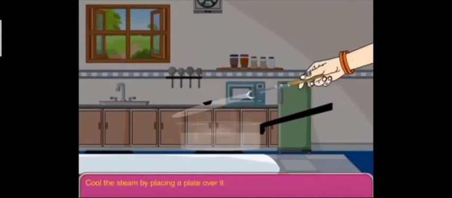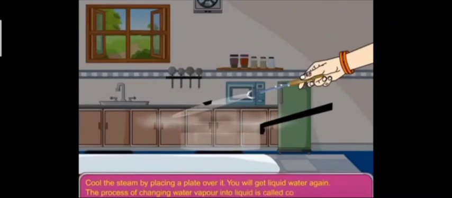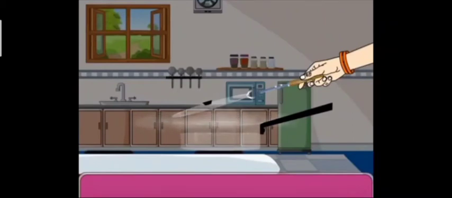Cool the steam by placing a plate over it. You will get liquid water again. This process of changing water vapor into liquid is called condensation.